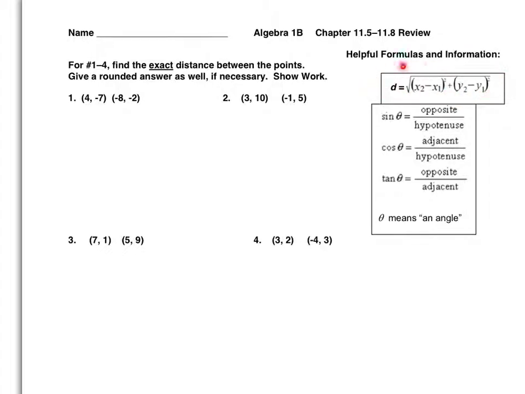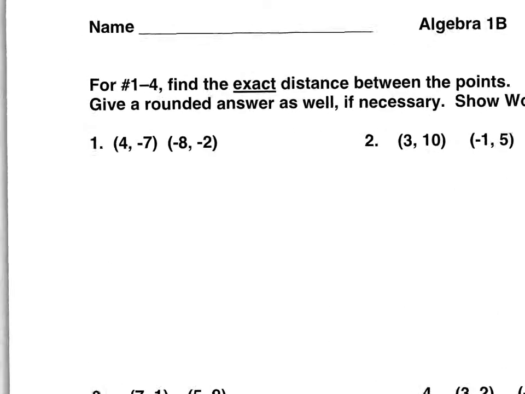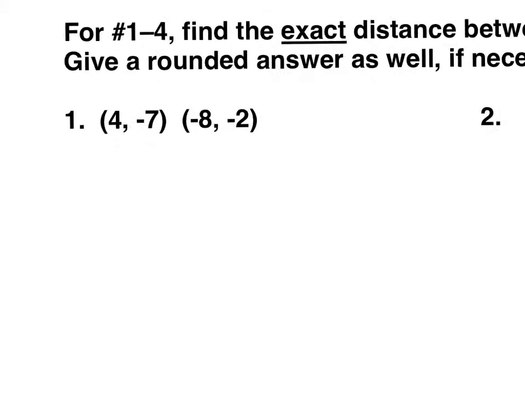Now, the distance formula is given right here, and what you do is you basically subtract your two x values, and you subtract your two y values, you square both of them, you add them, and then finally you take the square root.